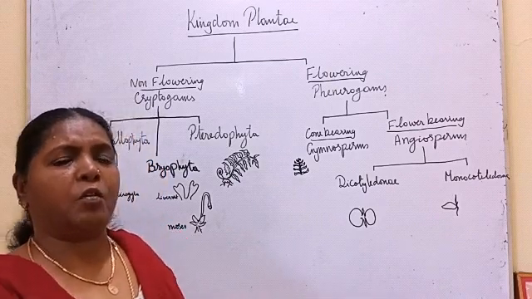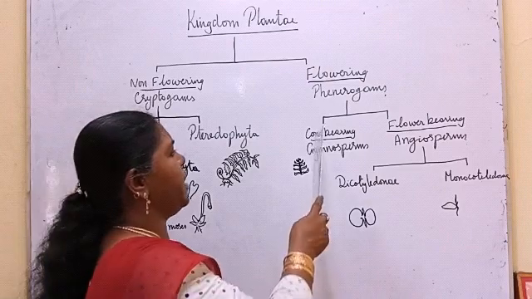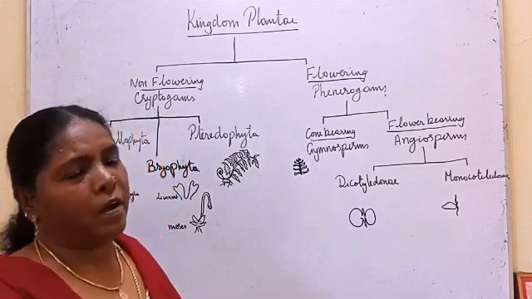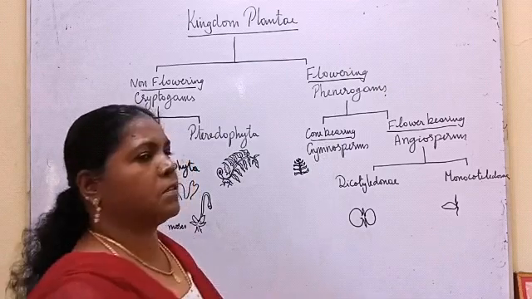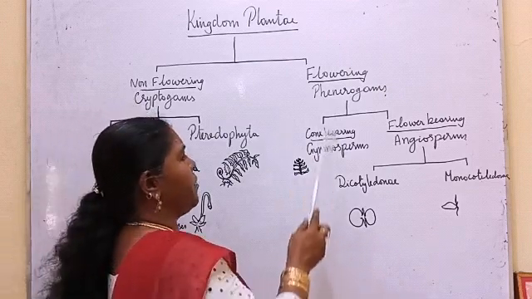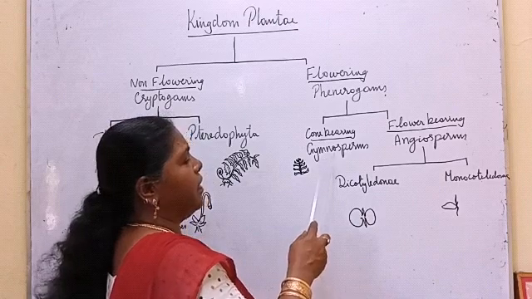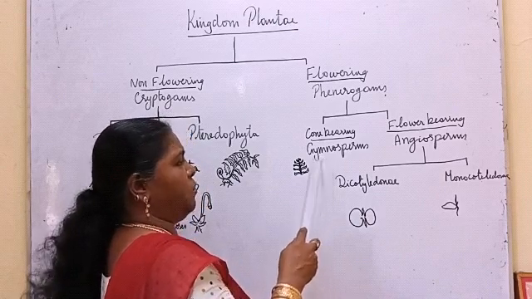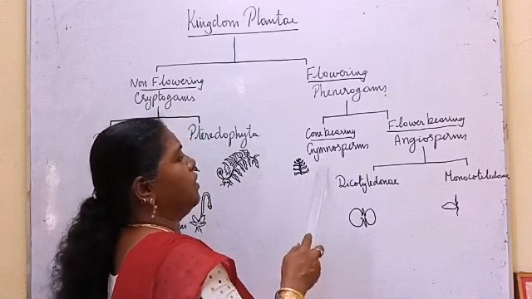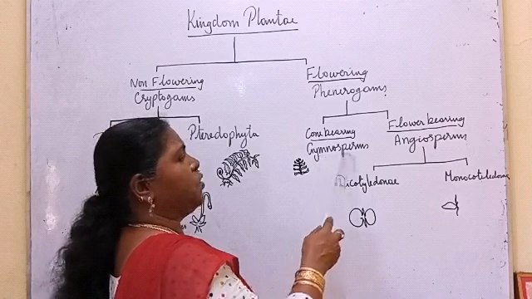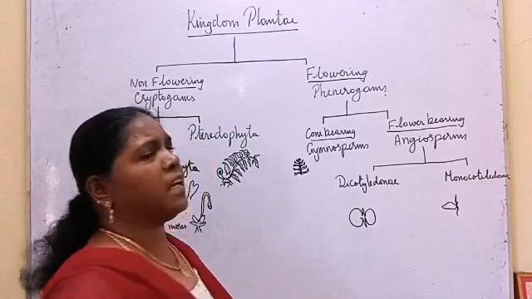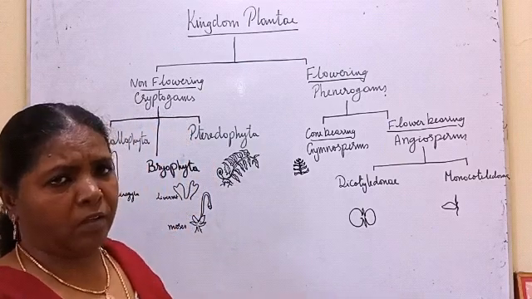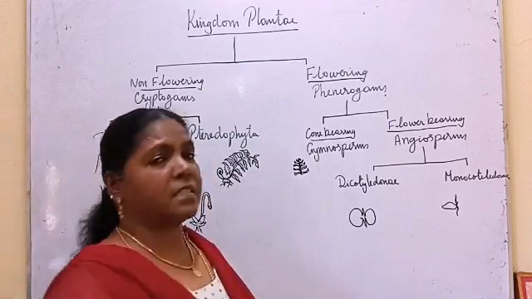If they are produced in cones, they are cone-bearing phanerogams, called gymnosperms. Also, in gymnosperms the seeds are not covered by the ovary, so they are also called naked seeded plants.